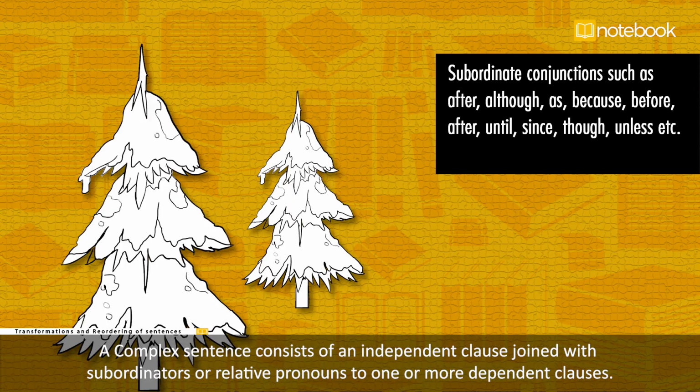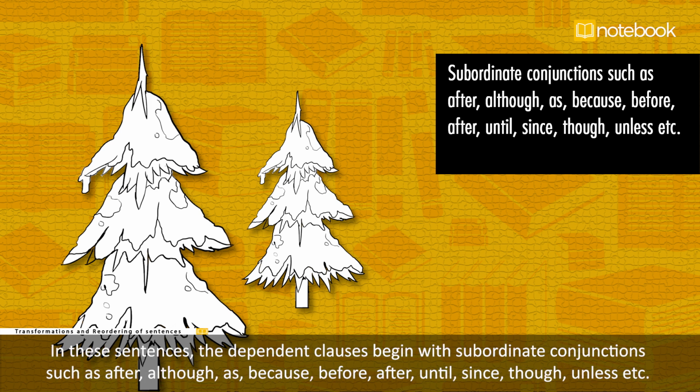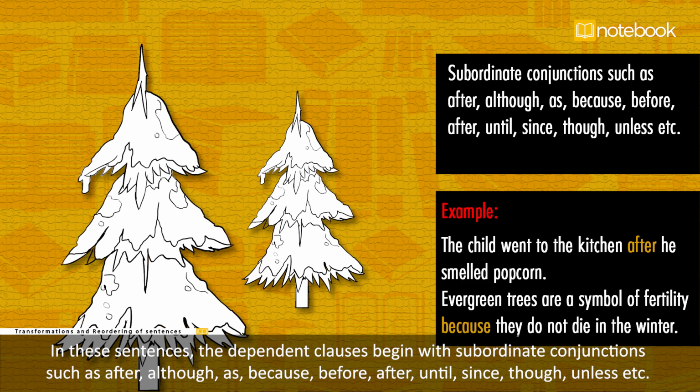A complex sentence consists of an independent clause joined with subordinators or relative pronouns to 1 or more dependent clauses. In these sentences, the dependent clauses begin with subordinate conjunctions such as after, although, as, because, before, until, since, though, unless, etc. Let us see 2 examples. The child went to the kitchen after he smelled popcorn. Evergreen trees are a symbol of fertility because they do not die in the winter.